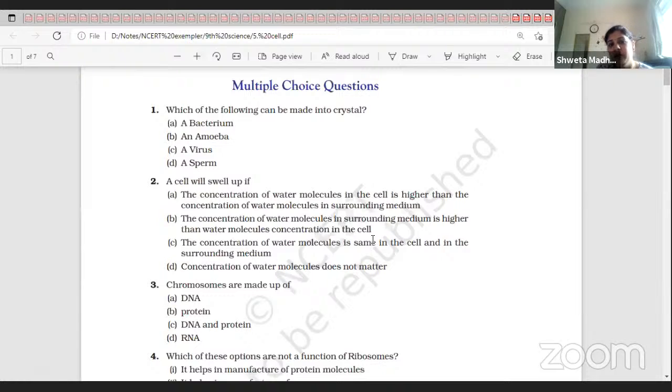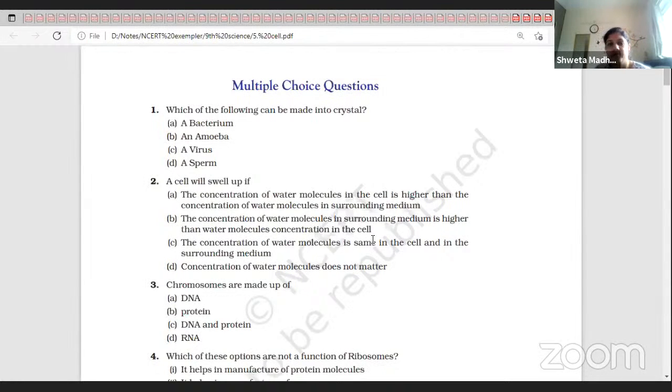Which of the following can be made into crystals? Virus.